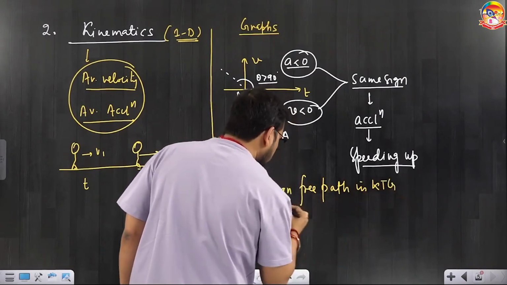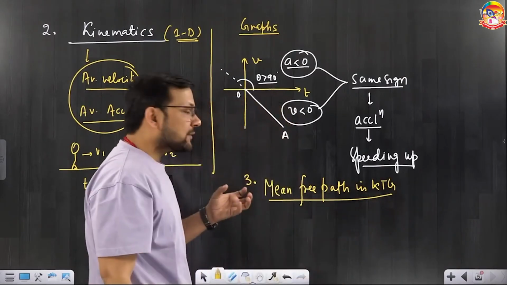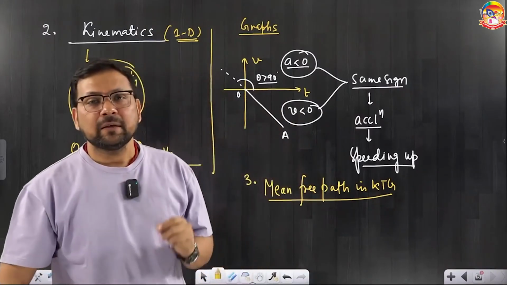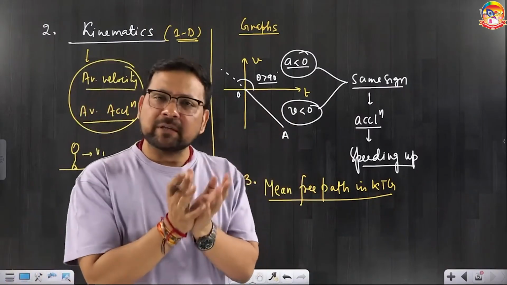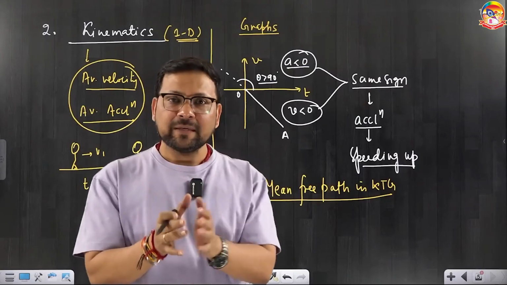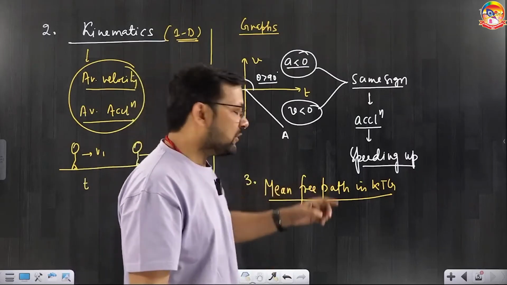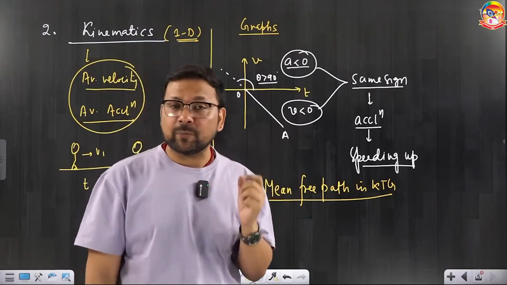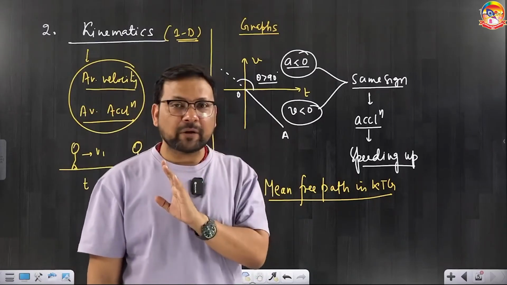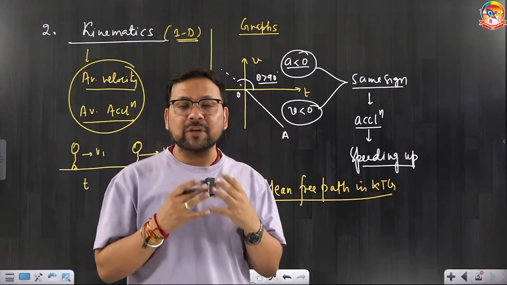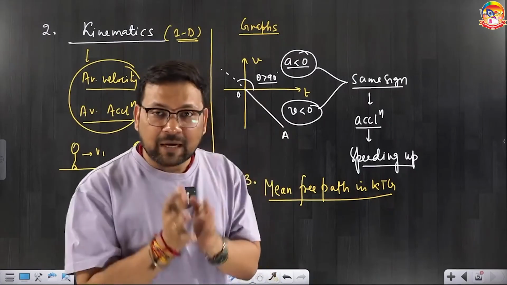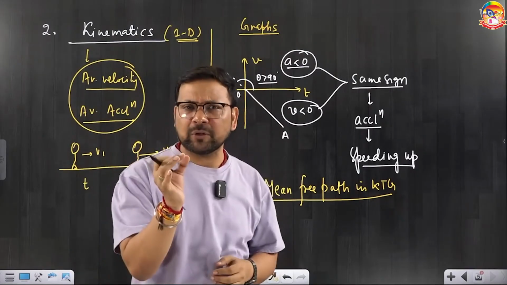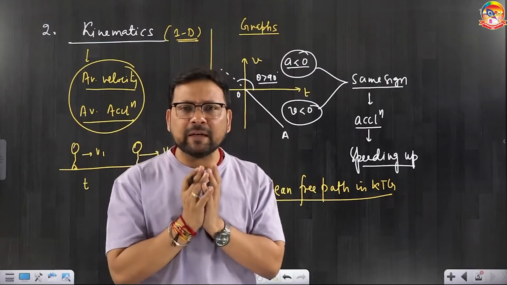That is, I think, the least practiced topic and the most asked topic in KTG. Generally, students study this topic last: KTG, last topic, mean free path. We are mainly focusing on the gaseous behavior or gaseous equation. Those are also very important, but I don't know what NEET's affection is for mean free path. They're asking mean free path questions again and again, and just formula and dependence. There's nothing in depth in it.